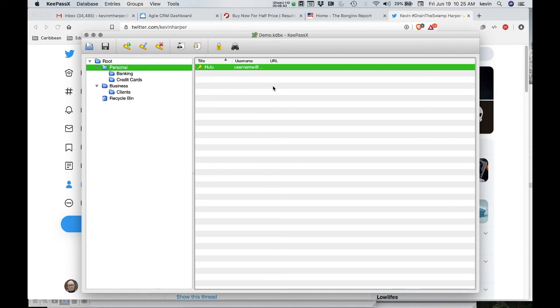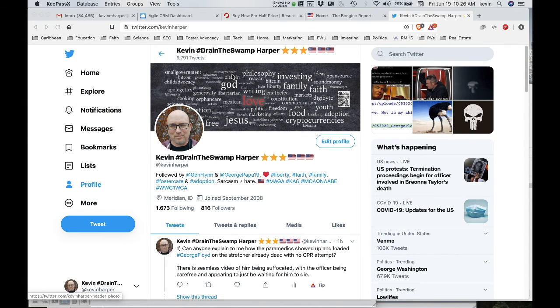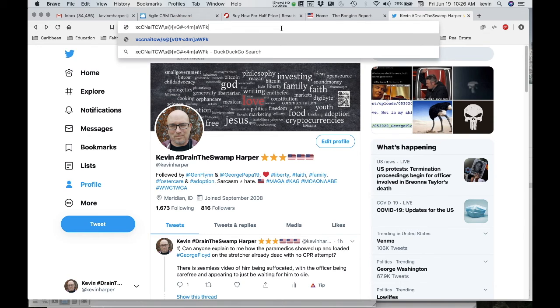And now from here on out, I can just copy this using the keyboard shortcut of Command-C on the Mac, or on the PC, it's Control-C. And you can see that it copies my password to the clipboard and hides the software, so I can type it in. So I'm just going to go to a text field here and show you. I'm going to paste that in. There's the password that was on my clipboard.